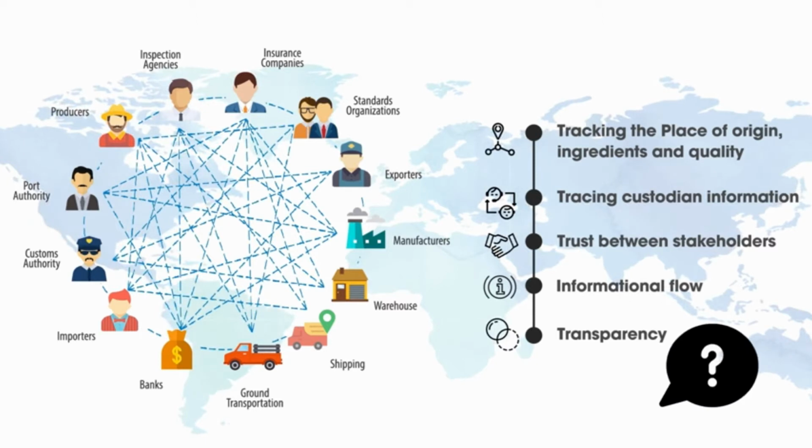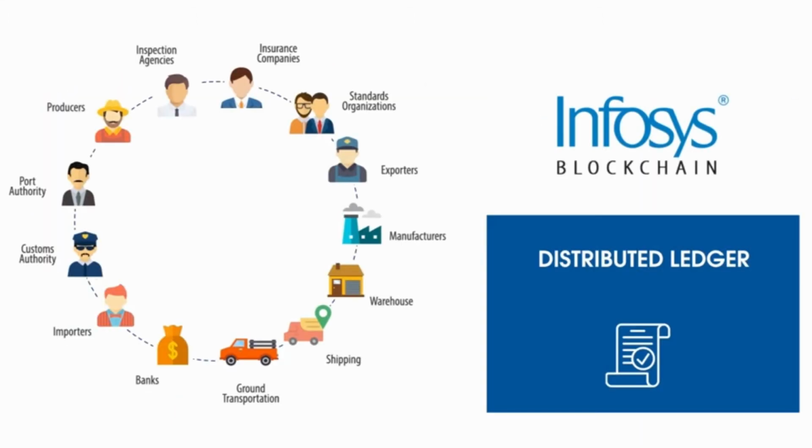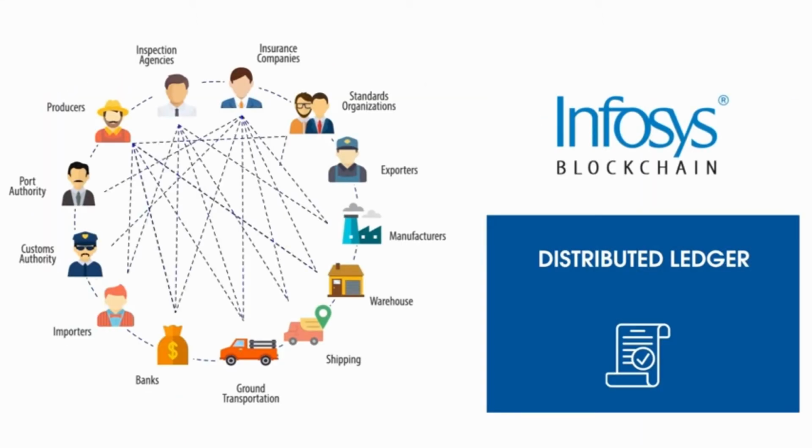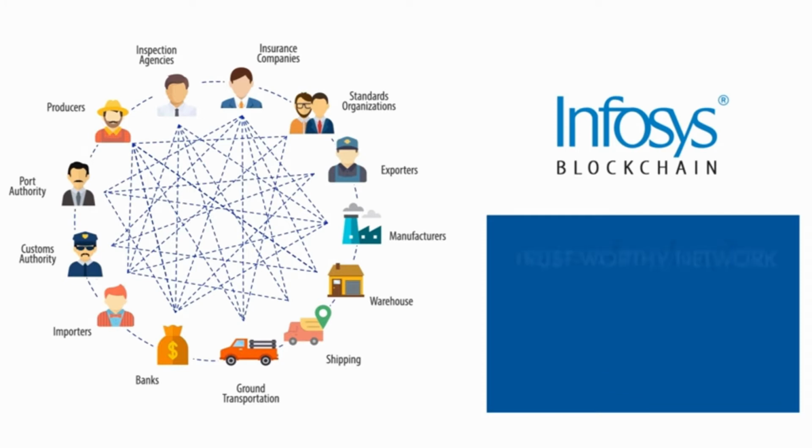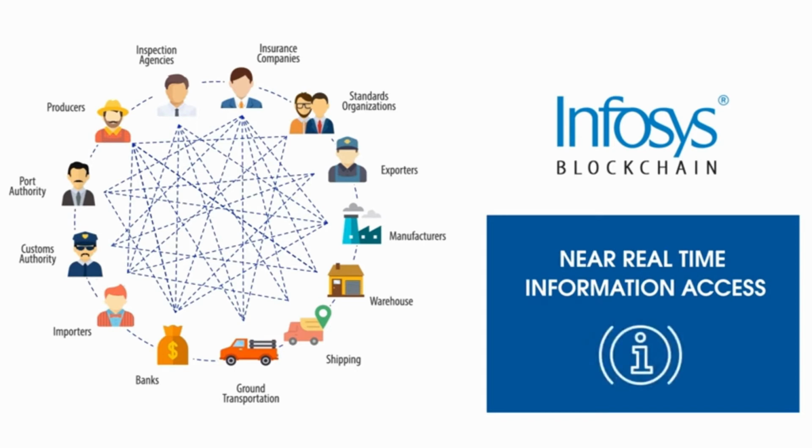So, how do we tackle these challenges? Any activity can be documented and stored in the distributed ledger only with consensus among all participating stakeholders, thus making the network more trustworthy than any individual entity. Untrusted stakeholders can transact amongst each other through smart contracts without the need for a centralized body. Every stakeholder will have their own copy of the same distributed ledger, which enables information access in near real time.